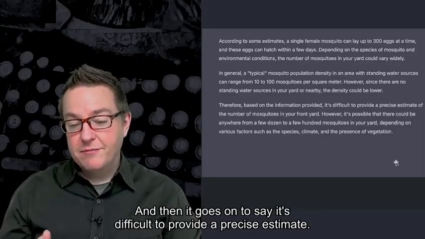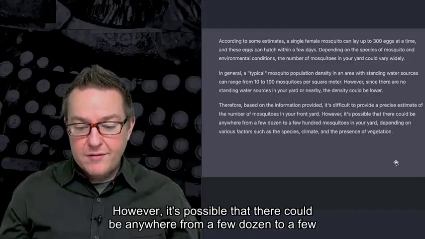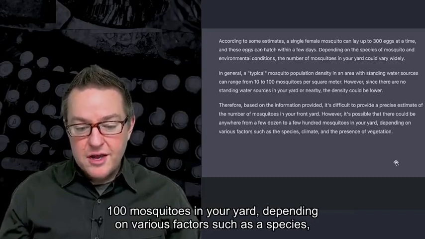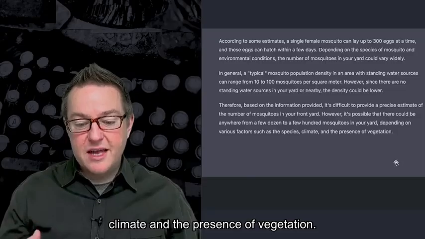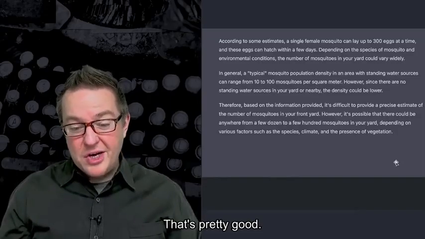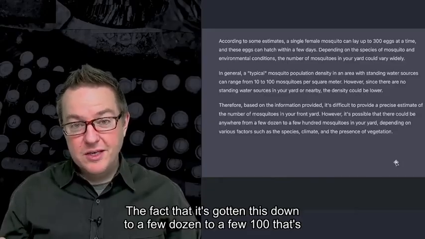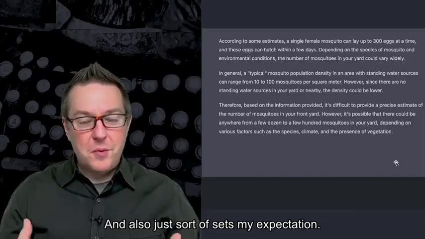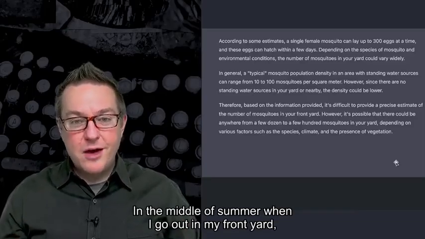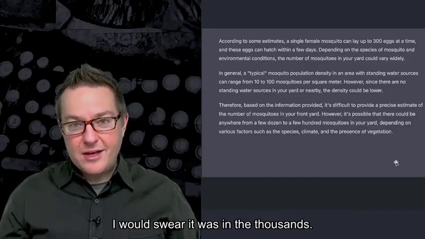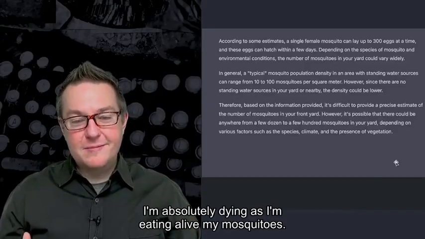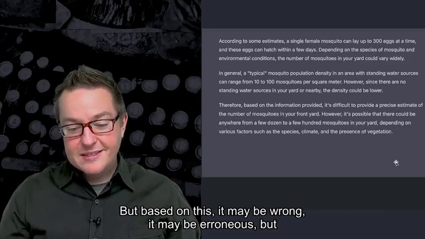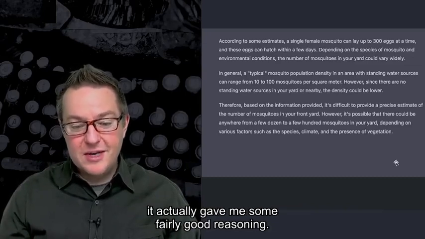And then it goes on to say it's difficult to provide a precise estimate. However, it's possible that there could be anywhere from a few dozen to a few hundred mosquitoes in your yard, depending on various factors such as species, climate, and the presence of vegetation. That's pretty good. The fact that it's gotten this down to a few dozen to a few hundred is a tighter range than I would have expected. It also sets my expectation. In the middle of summer, when I go out in my front yard, I would swear it was in the thousands. I'm absolutely dying, eaten alive by mosquitoes, and so I typically think it's a much higher number.